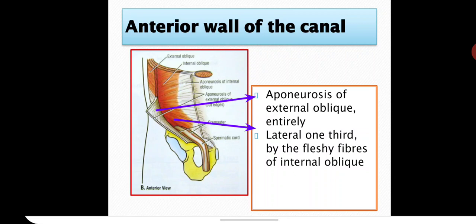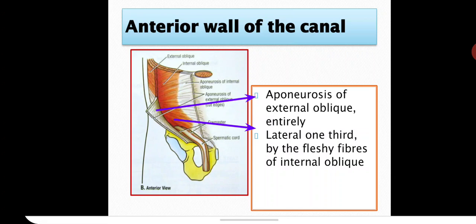Otherwise, how you have to imagine this canal is, you have to take 3 sheets of paper in front of you, one behind the other. Just pierce this from the last paper to the first paper. That's how this canal is present. So that's the understanding the student should get, then only they can understand the boundaries.